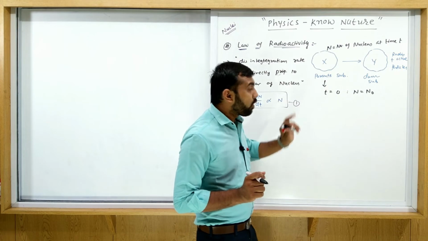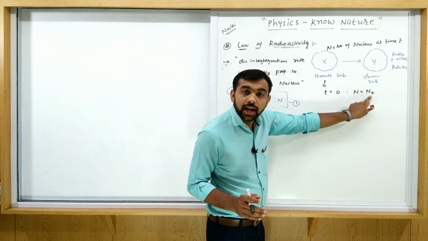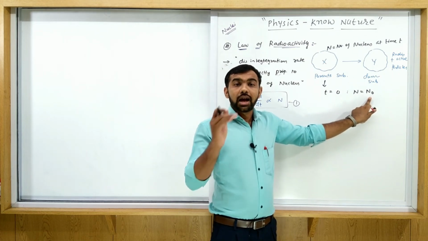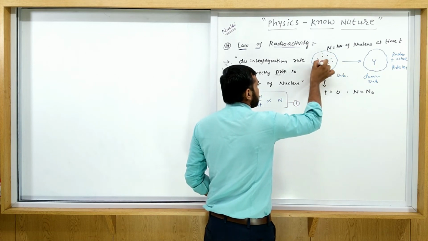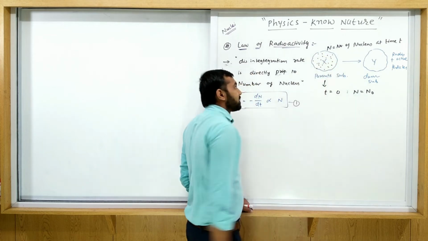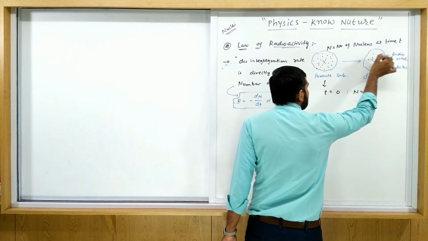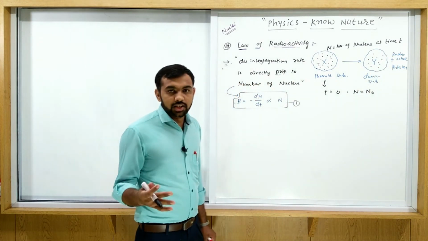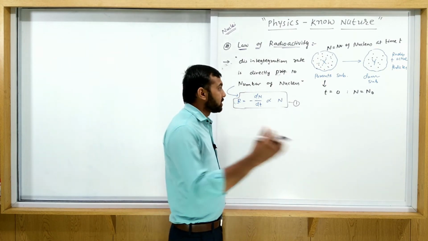So N equals N0, meaning N0 nuclei are present here. As time passes, disintegration goes on, and thus the number of nuclei of the daughter nucleus Y increases.